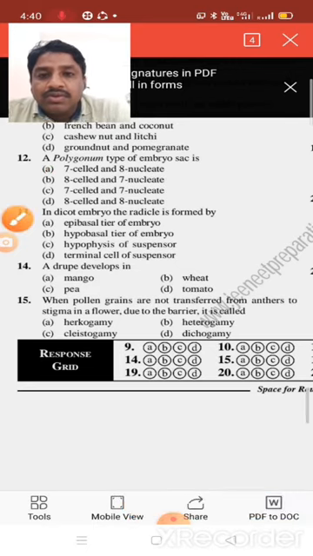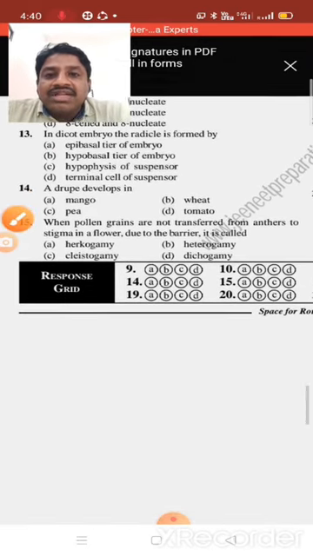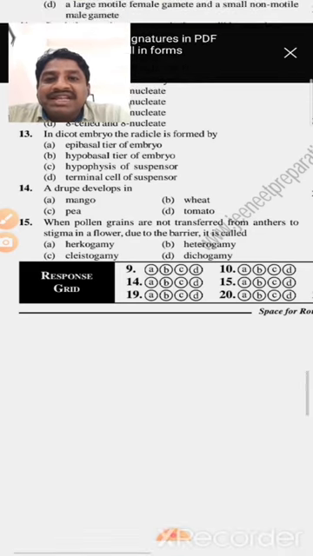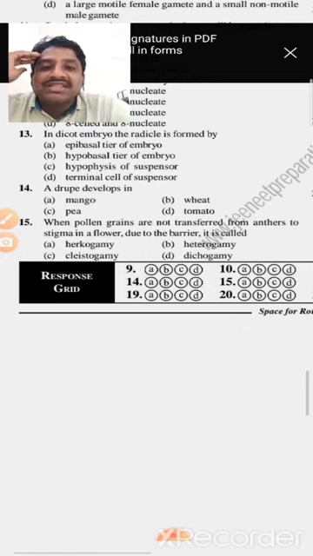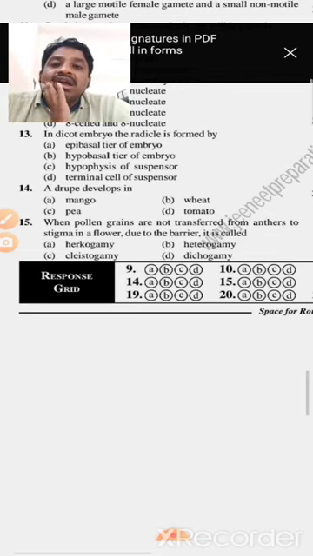Next, in a dicot embryo, the radicle is formed by the epibasal tier of embryo, the hypobasal tier of embryo, the hypophysis of suspensor, or the terminal cells of suspensor. Hypo means the lower side.